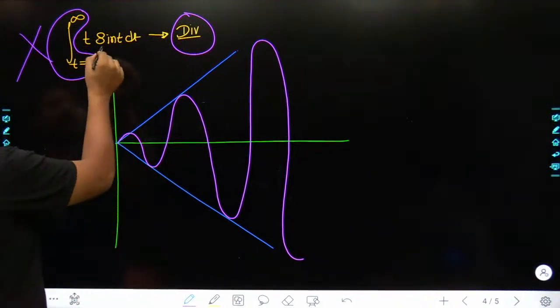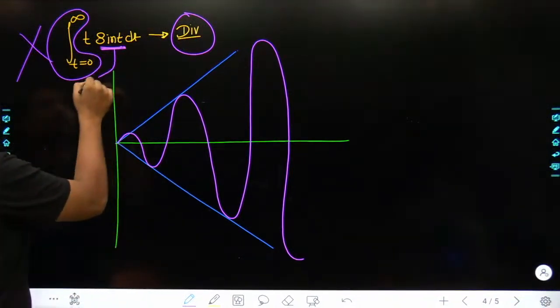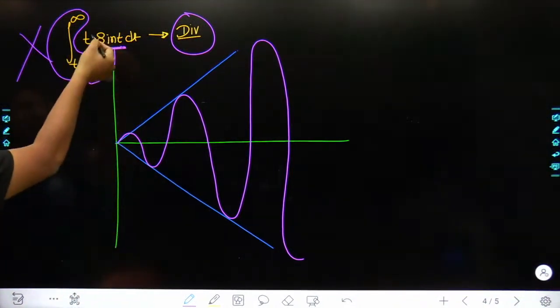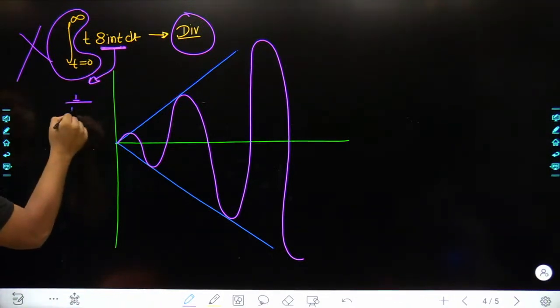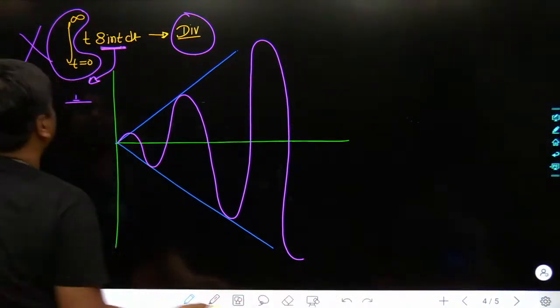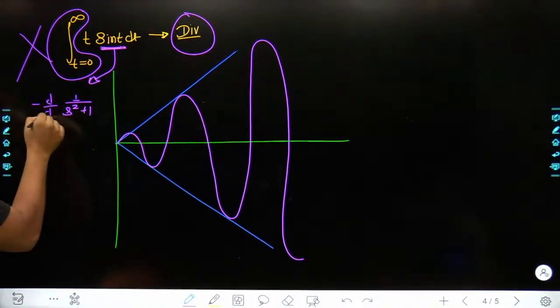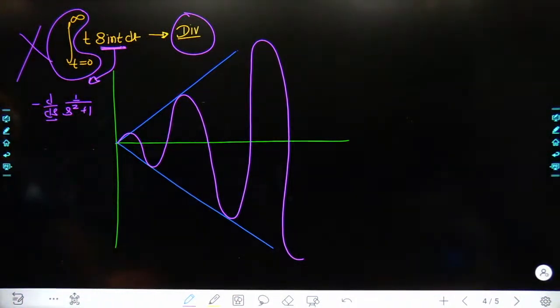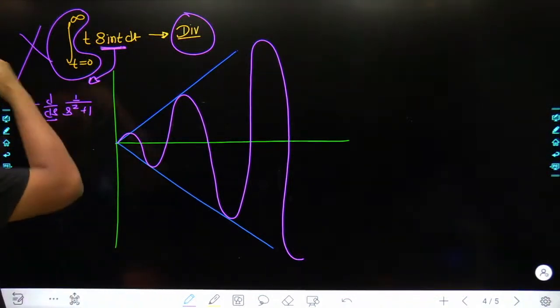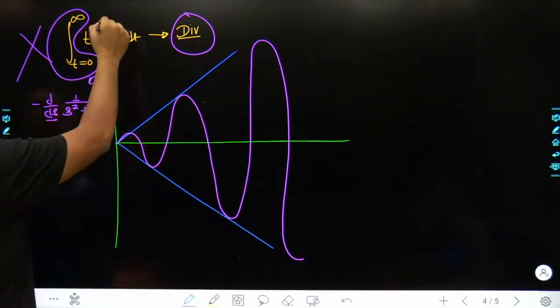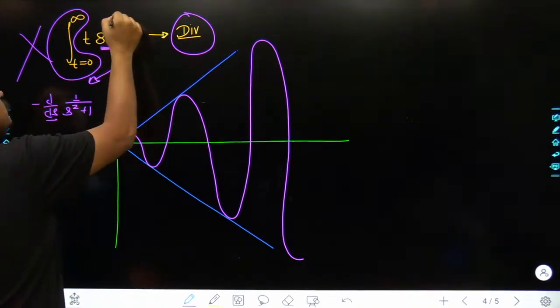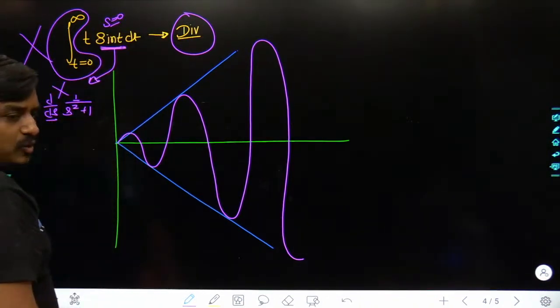Because I know what many of the students are going to do. First they would focus on the sine of t. They would take its Laplace transform, which would be 1 upon s square plus 1, and then they would take its differentiation in Laplace domain with the multiplication of the minus sign. And once the differentiation is done, they are going to feed s equals 0, which would be utterly wrong.